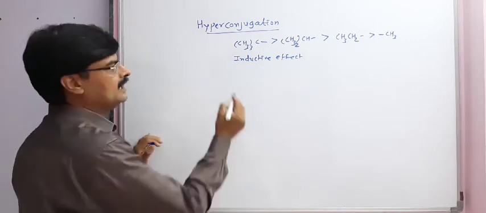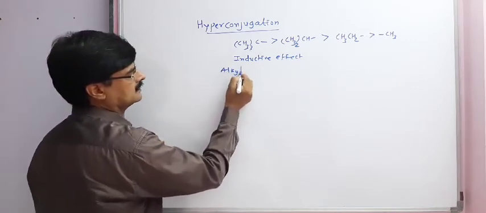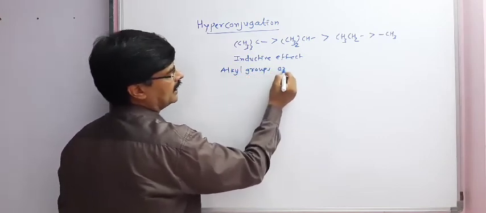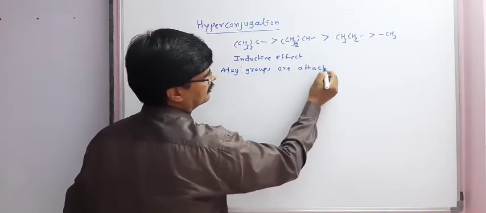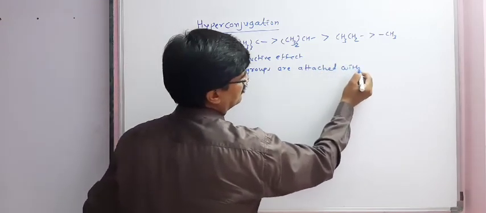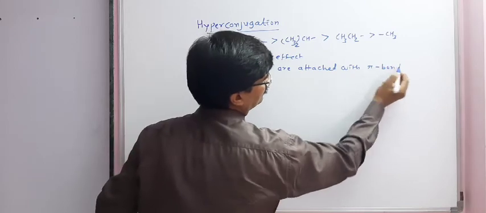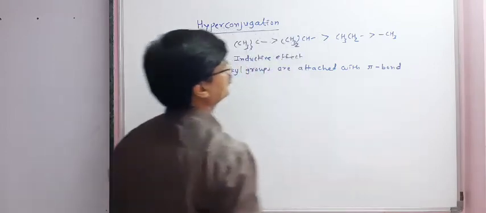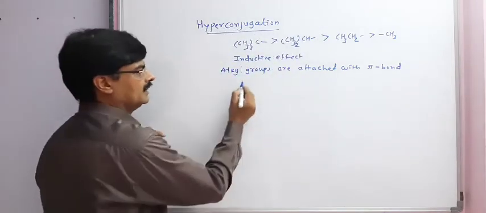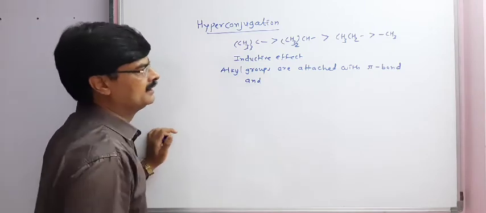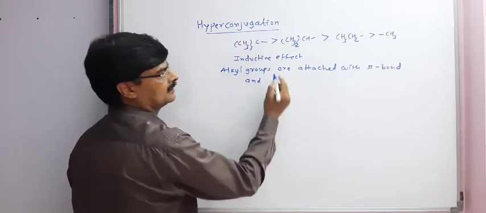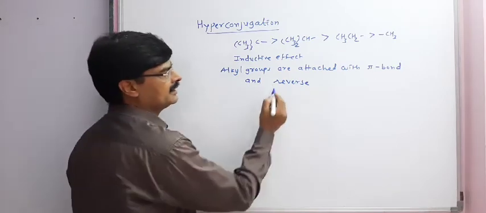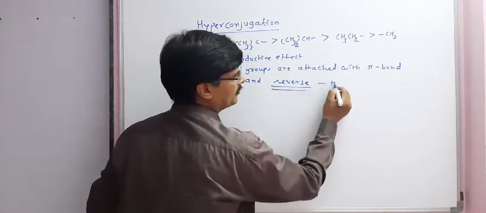But when these alkyl groups are attached to a pi bond, then the effect is known as hyperconjugation, and we have to remember that the inductive effect order is reversed in the case of hyperconjugation.